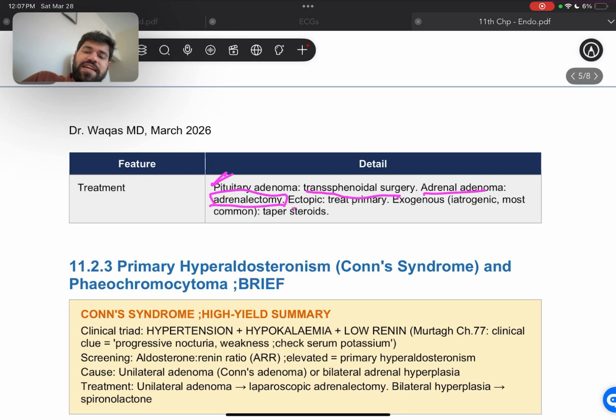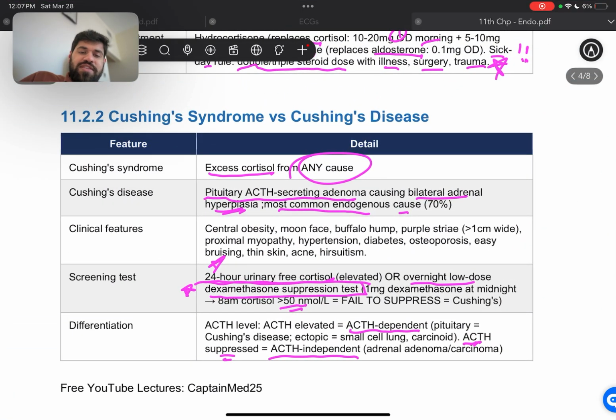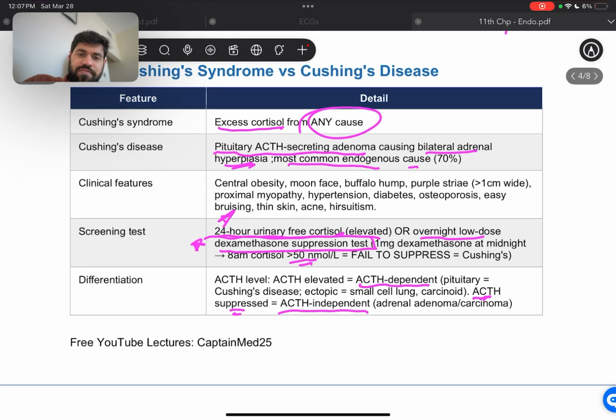Then if it's ectopic, we treat the primary presenting symptoms. If it's exogenous, such as if it's iatrogenic, which is most common, we just taper the steroids the patient is taking. All right. And just to recap, Cushing's syndrome is different from Cushing's disease, in that Cushing's syndrome is excessive cortisol from any cause, whereas Cushing's disease is endogenous.